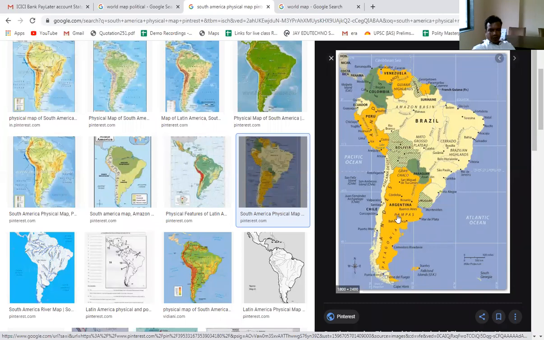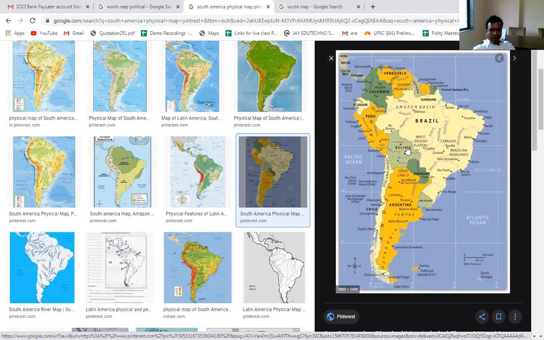A dispute is going on between Argentina and the UK. Here you can see that for the Falkland Islands, UK is mentioned in the bracket. It means these Falkland Islands are under the control of the United Kingdom. Argentina claims that the Falkland Islands are theirs, but the UK says they have political control. Like the recent India-China dispute over Doklam, similarly Argentina and England are having a dispute over the Falkland Islands. We just need to remember where the Falkland Islands are located.